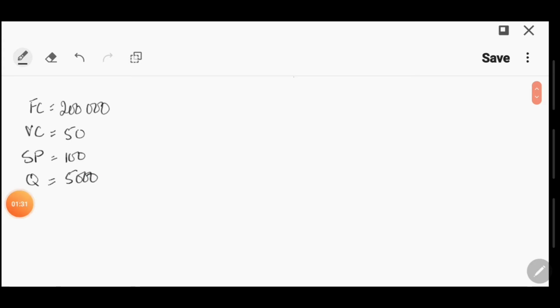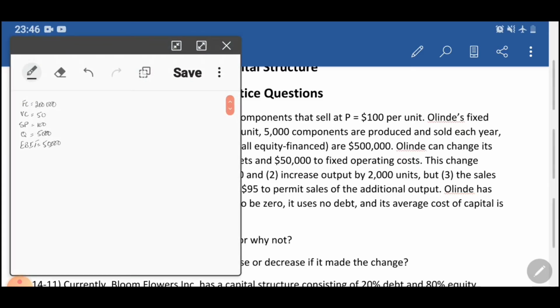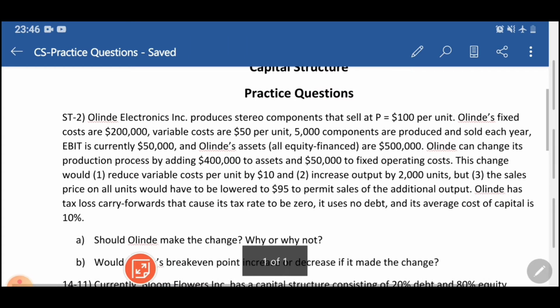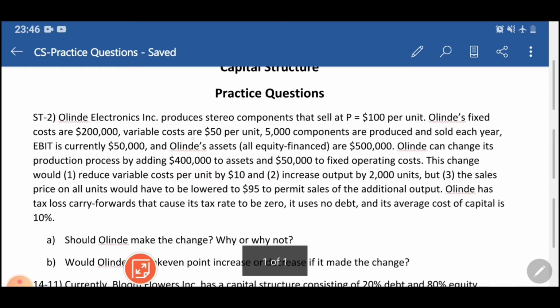And the EBIT, so let's take this over here, the EBIT is 50,000. I think I got all the information. Let's go back. Yeah, so 200,000 fixed cost, I wrote this down, variable cost 50, 5,000 components, price, EBIT, acha.